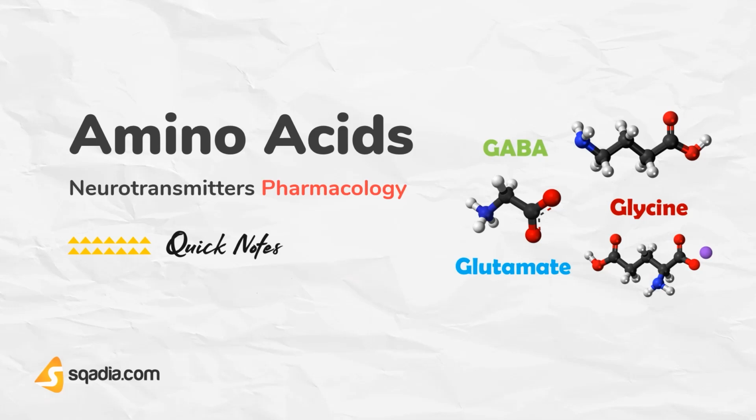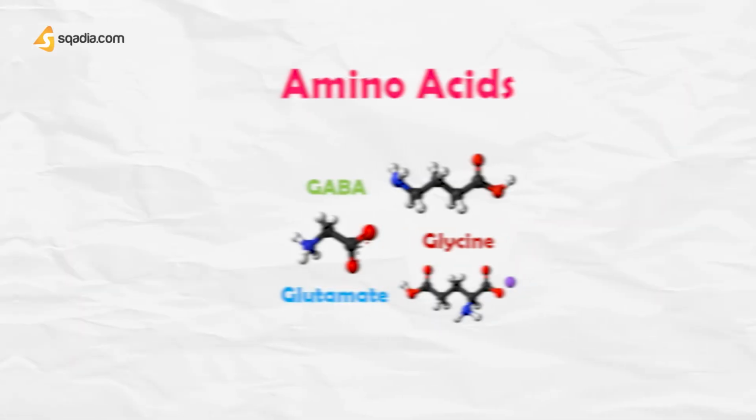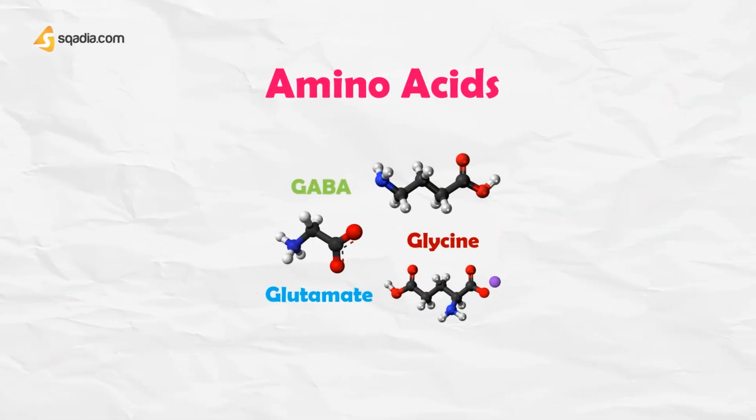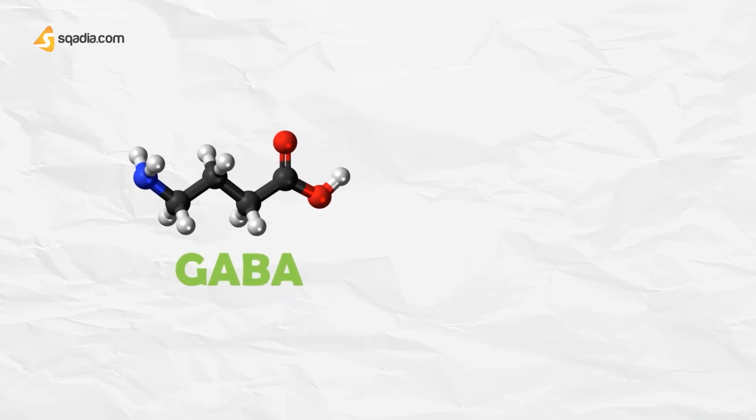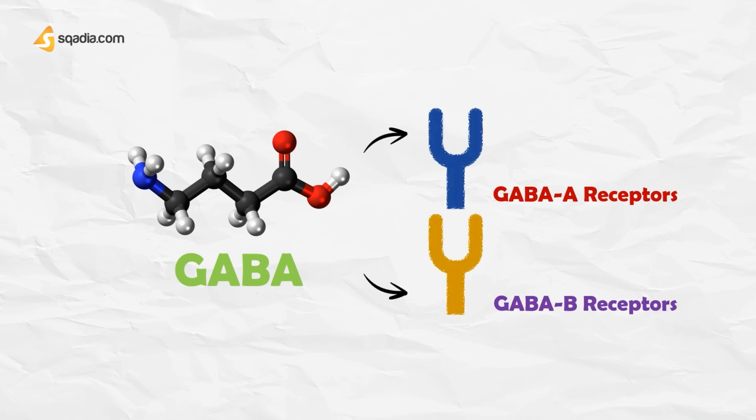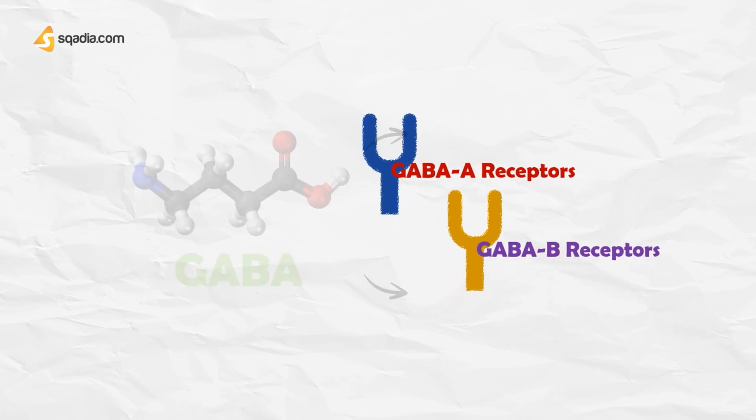Let us discuss amino acids first that include GABA, glycine, and glutamate. Gamma-aminobutyric acid, commonly known as GABA for short, is present in all areas of the central nervous system, mainly in local inhibitory interneurons. It rapidly inhibits central neurons, the response being mediated by GABA receptors. GABA receptors are also divided into two types, GABA A and GABA B.